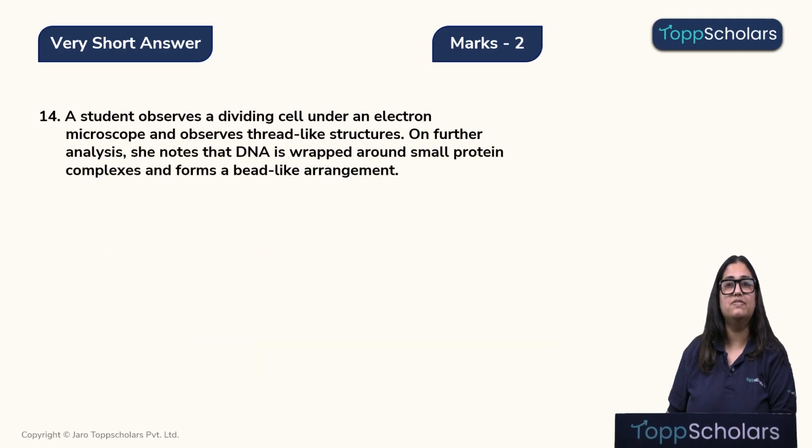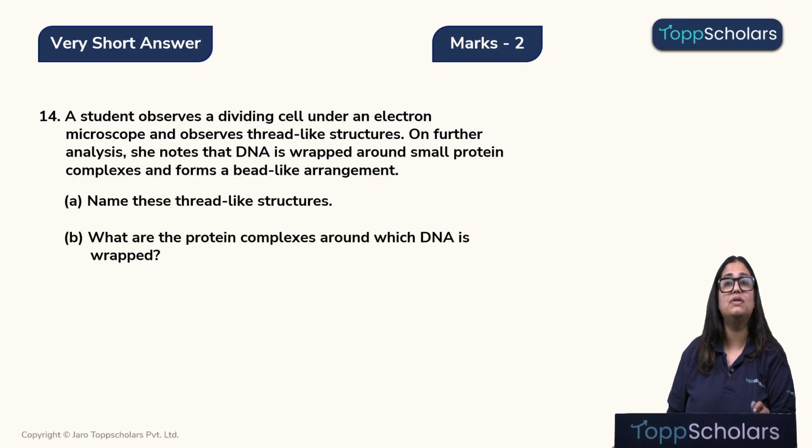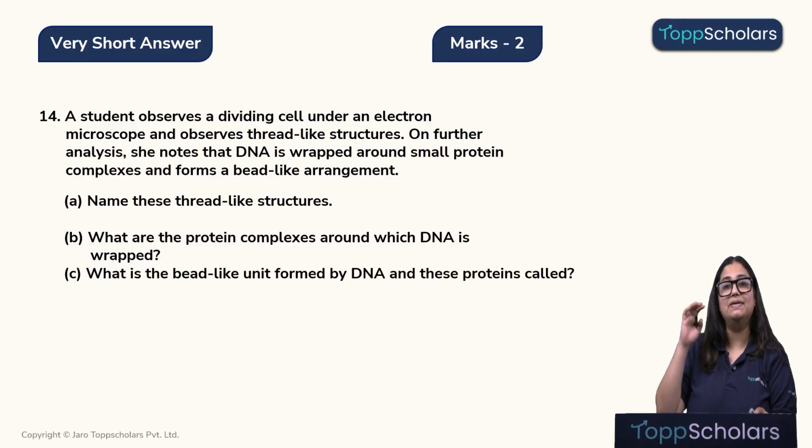A student observes a dividing cell under an electron microscope and observes thread-like structures. On further analysis, she notes that DNA is wrapped around small protein complexes and it forms a bead-like arrangement. Name these thread-like structures. What are the protein complexes around which DNA is wrapped, and what is this bead-like unit formed by DNA and these proteins called as? So let's answer it one by one.